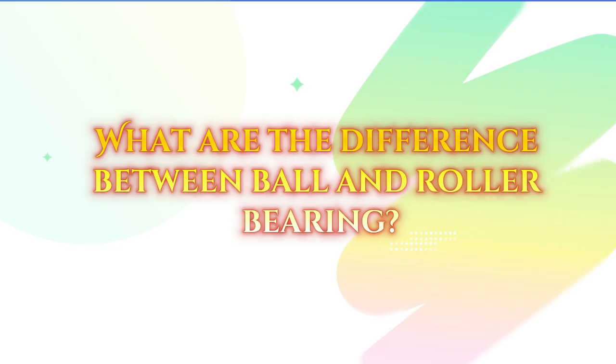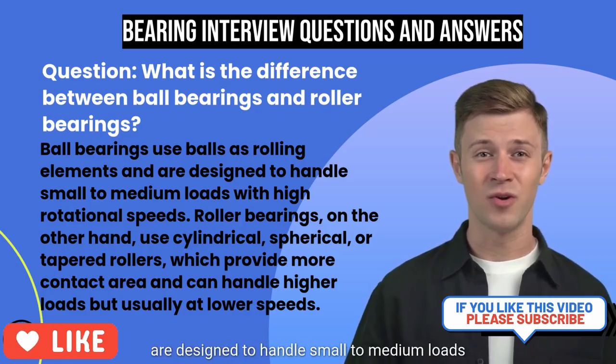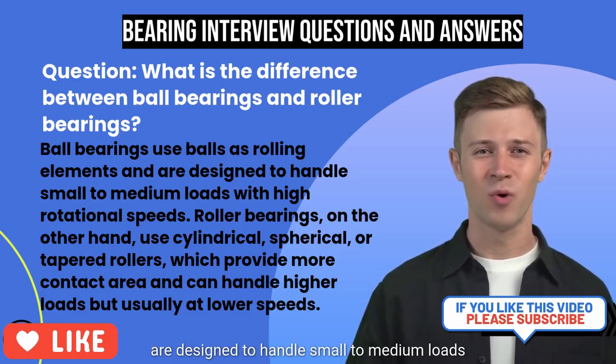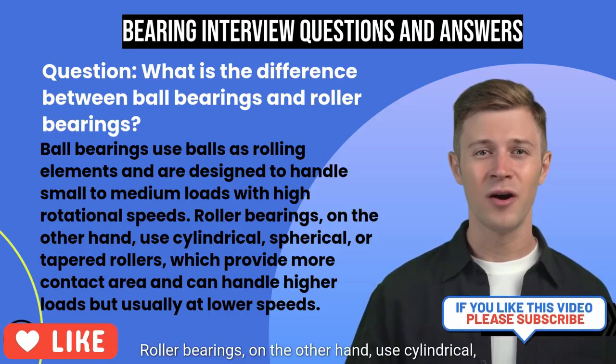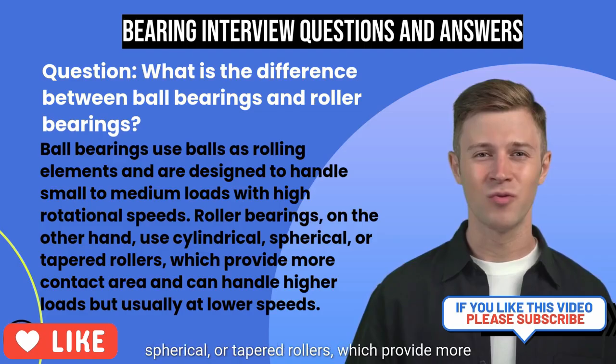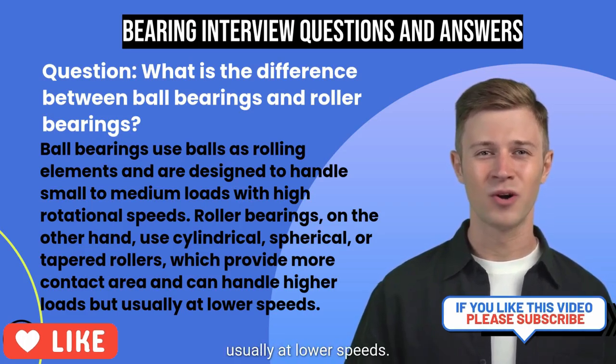Question: what is the difference between ball bearings and roller bearings? Ball bearings use balls as rolling elements and are designed to handle small to medium loads with high rotational speeds. Roller bearings, on the other hand, use cylindrical, spherical, or tapered rollers, which provide more contact area and can handle higher loads but usually at lower speeds.